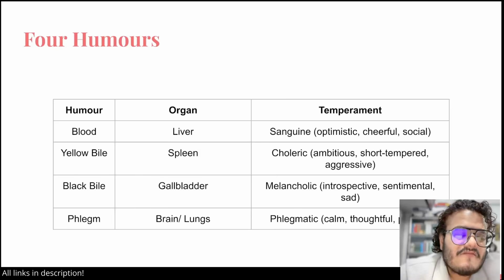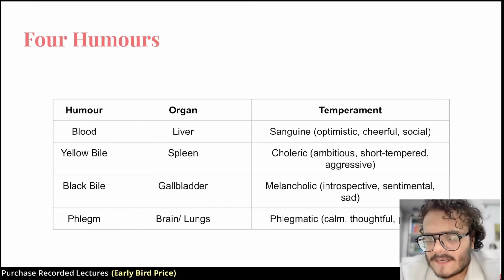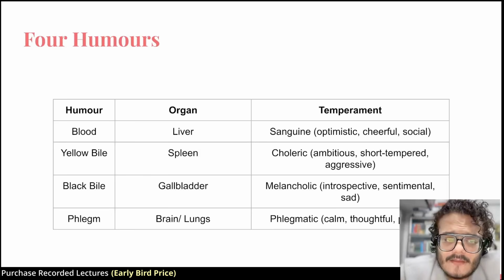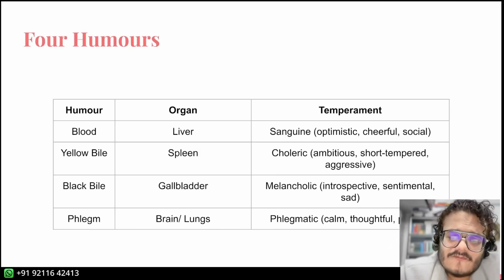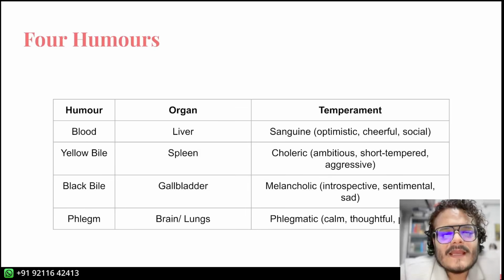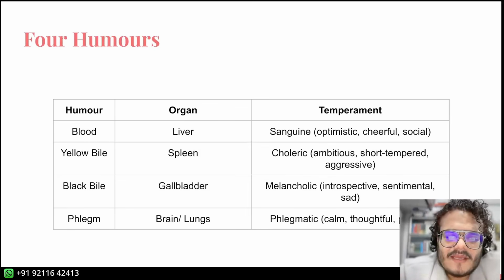So these are the 4 humors. They are going to be important in the neoclassical era, in the time of Johnson, and later as well. Again, the 4 humors are blood, yellow bile, black bile, phlegm. Blood makes you sanguine or optimistic. Yellow bile makes you choleric, which is short-tempered and aggressive. Black bile makes you melancholic, which means being sad. And phlegm makes you calm.